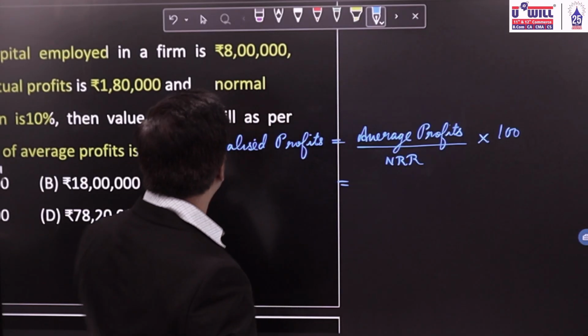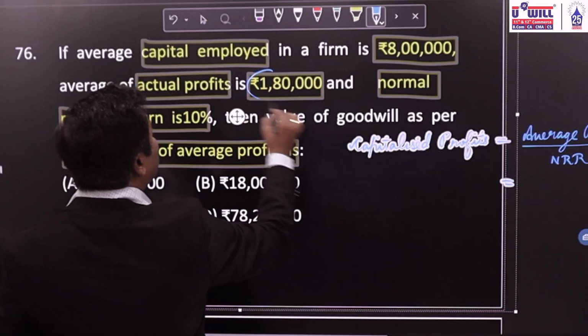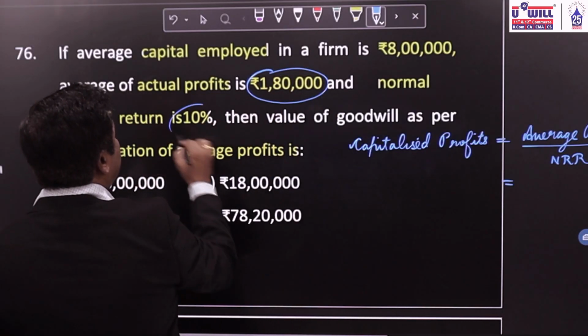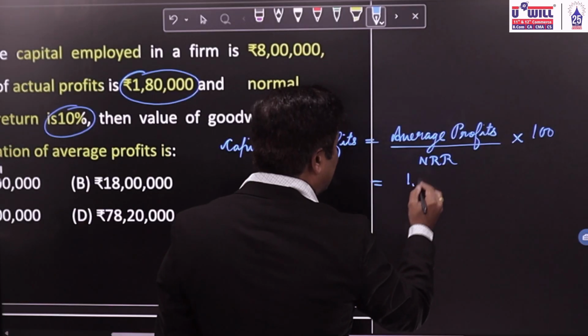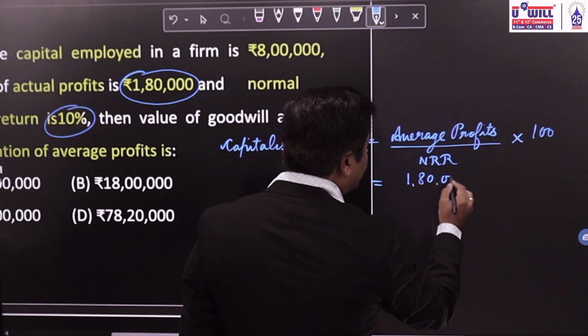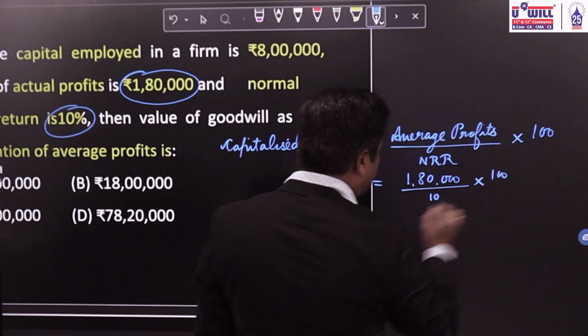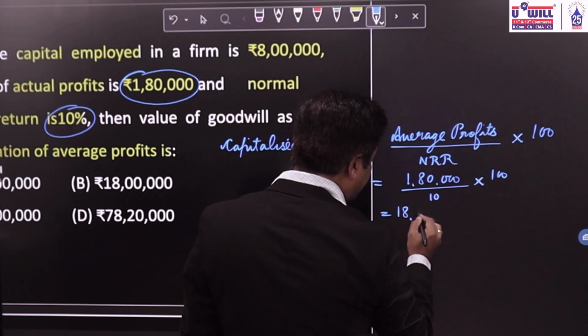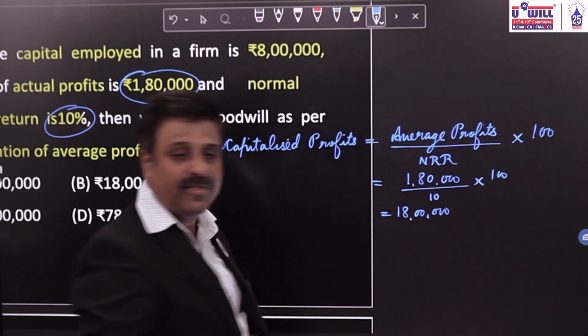Here average or actual profits are how much? 1,80,000 and the normal rate of return is 10%. So average or actual profits 1,80,000 divided by normal rate of return 10 into 100 will give us 18 lakhs. Okay, this is the capitalization of average profits method.